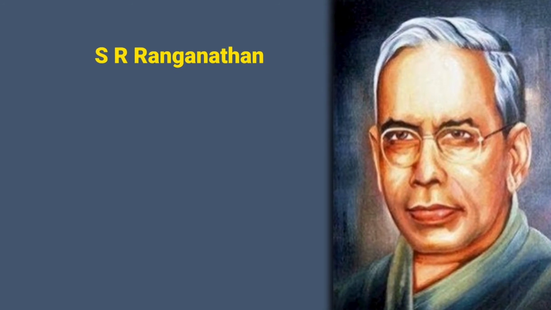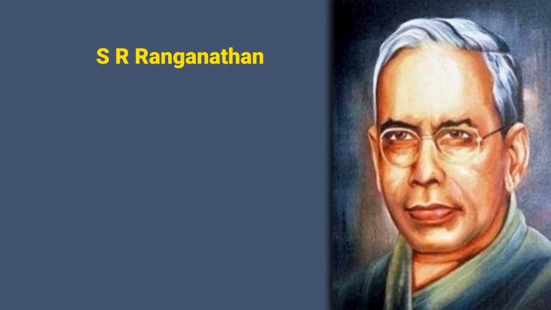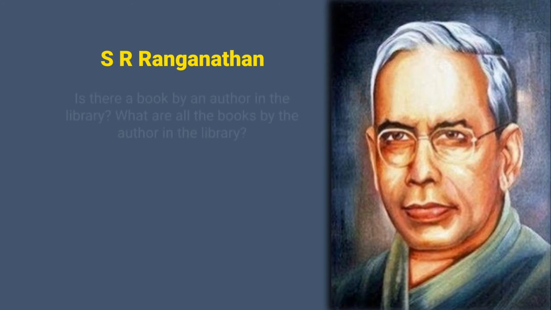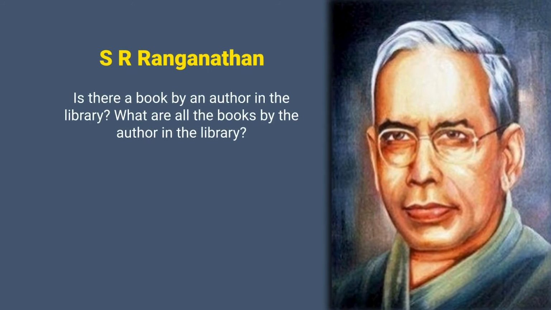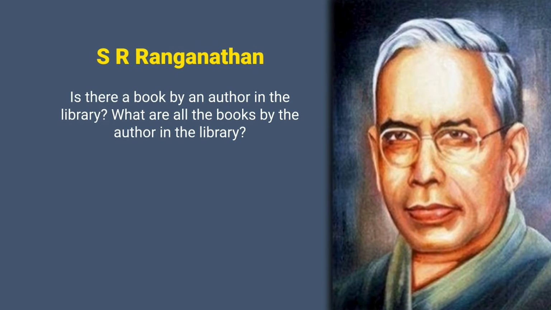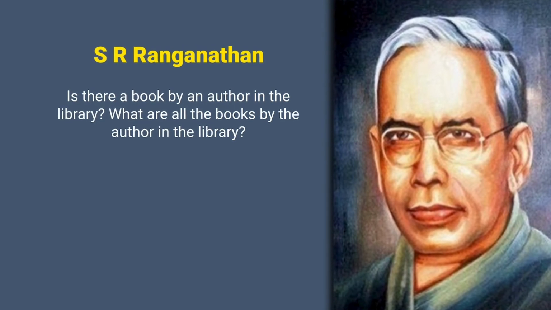More or less they are around the same, but different authorities in cataloging have given objectives of a library catalog. The father of library and information science in India, Shiyali Ramamrita Ranganathan, has also given objectives of a library catalog, and he states, the catalog should answer: is there a book by an author in the library? That means I want a book by S.R. Ranganathan, I search for it, the catalog should be able to answer it.